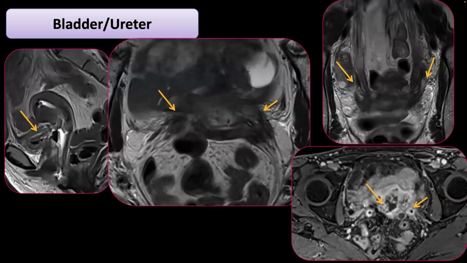Another case, post-chemoradiation therapy in a patient with cervical cancer. You do see here there was a large fistula between the bladder and the vagina, and the patient has still residual disease surrounding both ureters. Because the recurrence is still confined within the central compartment, and there is no extension to the bone or the vessels, the patient was eligible for an exenteration.